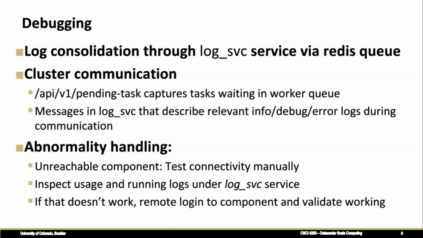To handle abnormalities, we try to isolate a given component and test connectivity manually. If things seem to be in order, we test its functionality as a black box. We then integrate that component into our system and see if it's functioning correctly. If not, our log service would report the corresponding error messages. And even if that doesn't work, we remote login to the given component and validate it's working.